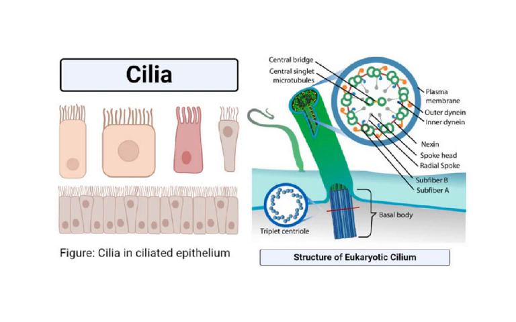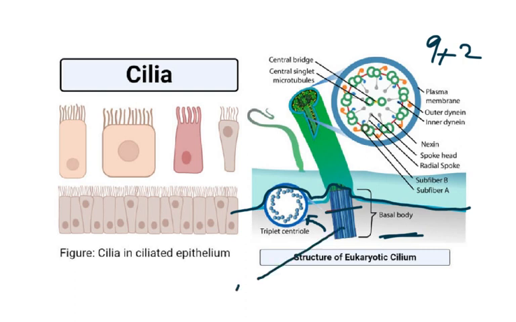So both the cilia and the flagellum have a basal body; cilia are just shorter, flagella are longer. So the basal body is inside. This is the cell membrane, which is being shown here, and then we've shown you a cross section of it. So this is the basal body, and this is the section of it shown here. The basal body has 9 triplets, while on the top is the 9+2 structure. So this is the 9+2 structure, and this is the 9 triplet structure.